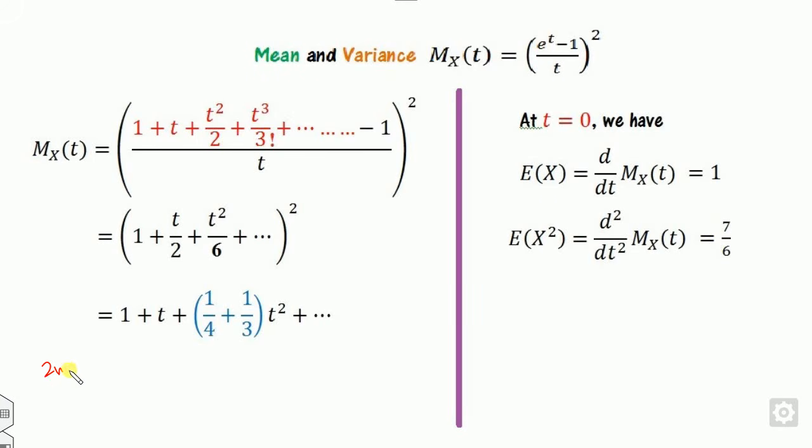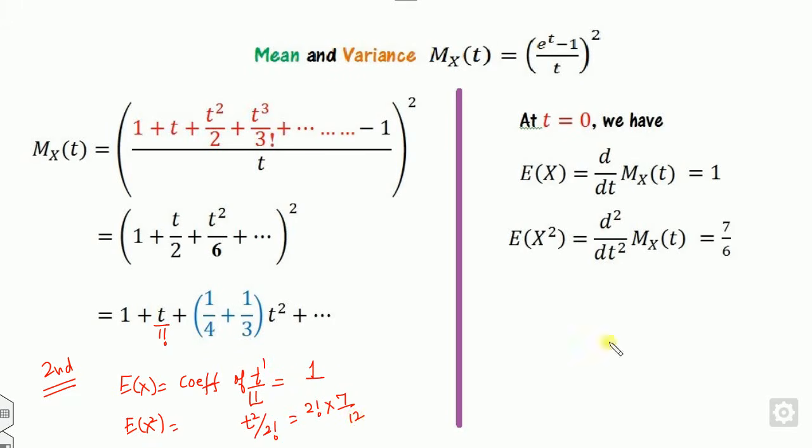Otherwise, you can also opt for the second method. What is E of X? It is the coefficient of t raised to the power 1 upon 1 factorial, so this is 1. What is E of X square? The coefficient of t square divided by 2 factorial; so 2 factorial into 7 by 12, which is 7 by 6.